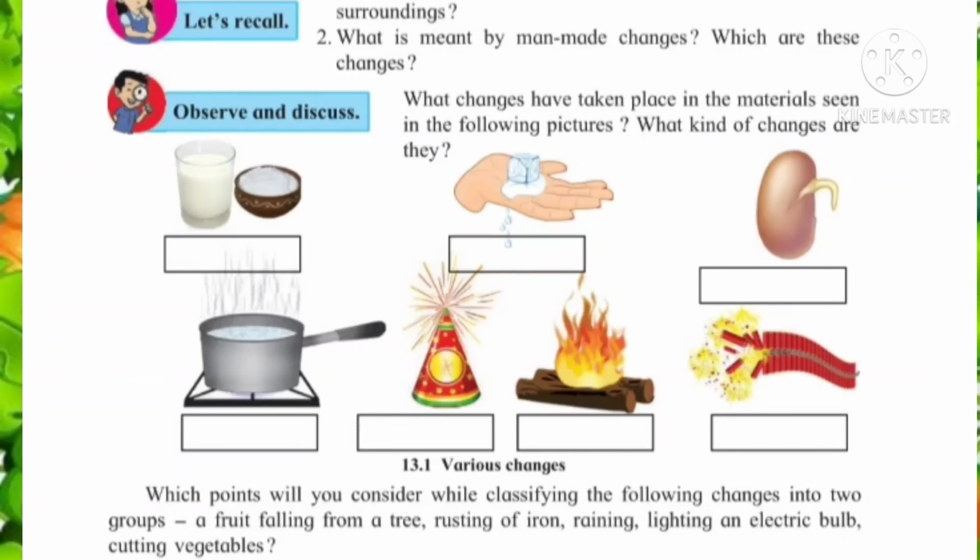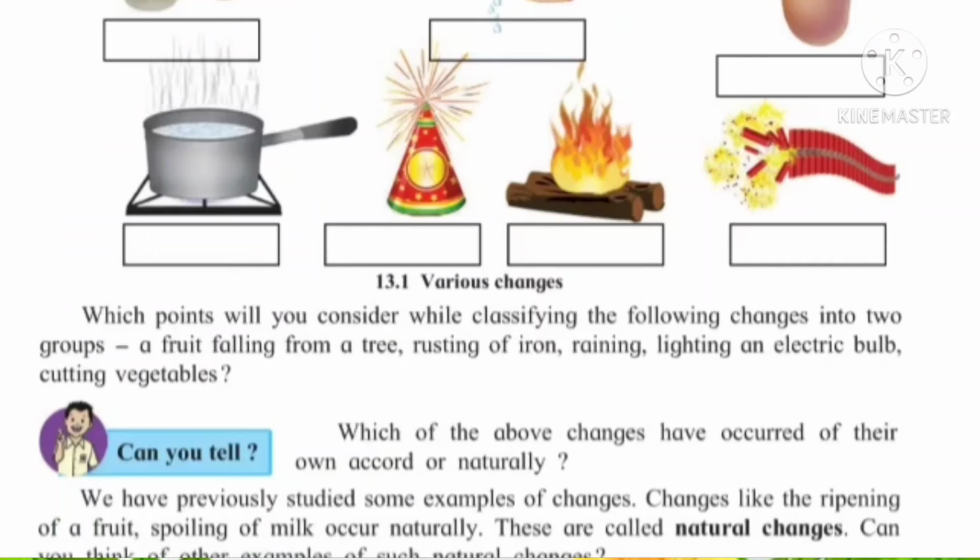See, which point will you consider while classifying the following changes into two groups? Now see, here some examples are there. Which criteria do we use for classifying? A fruit falling from a tree, rusting of iron, raining, lightning, electric bulb, cutting vegetables. These examples we can classify into two types of changes: natural changes and man-made changes. Is the change natural or is it because of man? Based on that we can classify the changes.